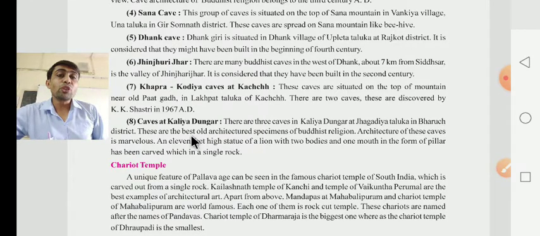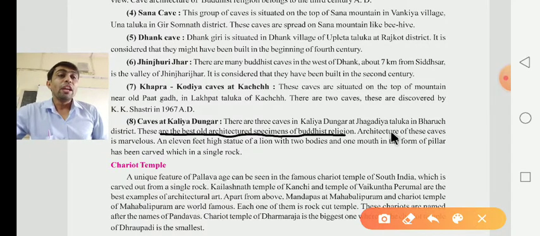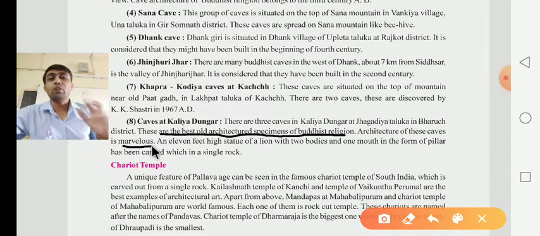These are the best old architecture specimens of the Buddhist religion, and the architecture of these caves is marvelous. Marvelous means adbhut. All these caves are located in the Bharuch district.